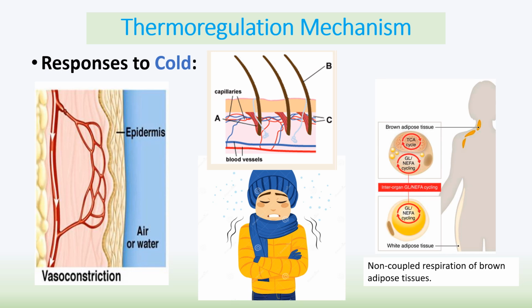So brown adipose tissue is fat cells that have a high amount of mitochondria. And these will carry out respiration. They'll oxidize the fat in the fat cells and carry out respiration. But instead of using respiration to produce ATP, the respiration will be used to create heat directly, which causes a high amount of heat, causing your body to warm up significantly.